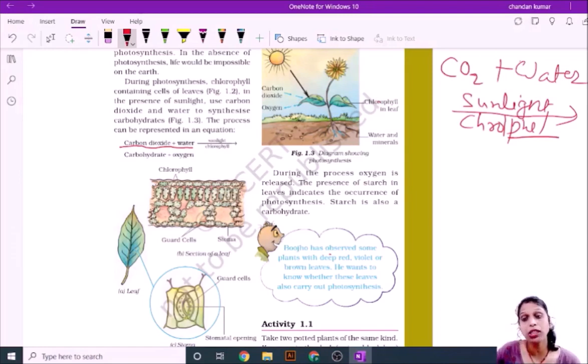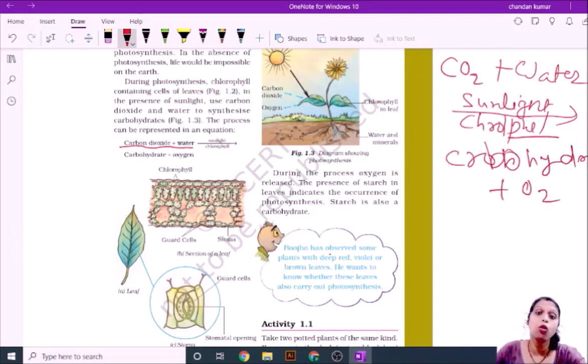And by the photosynthesis process, the carbohydrate and oxygen are released. This is the whole process of photosynthesis, and I think that you would understand all the concept of photosynthesis well.